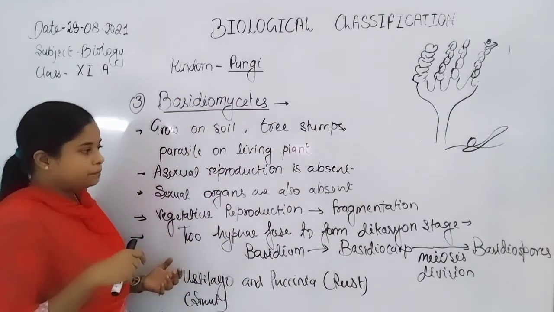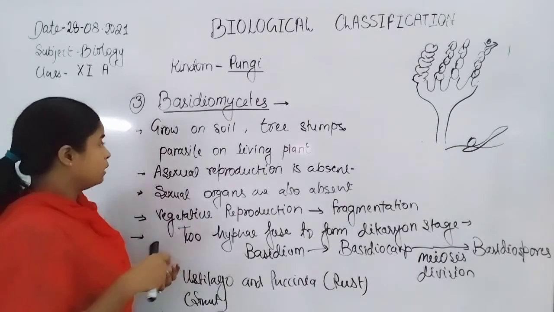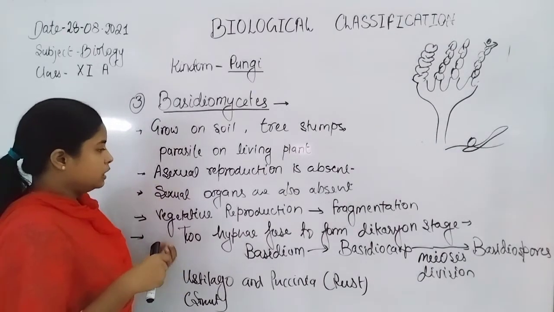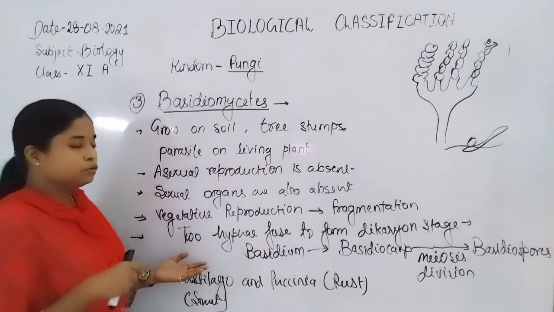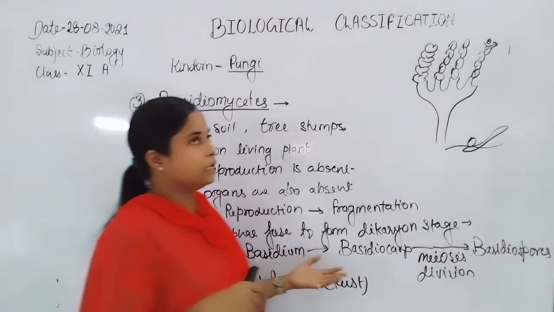Now Agaricus is also an example of basidiocarp. In such type of organism, two hyphae fuse to form the dikaryotic stage.